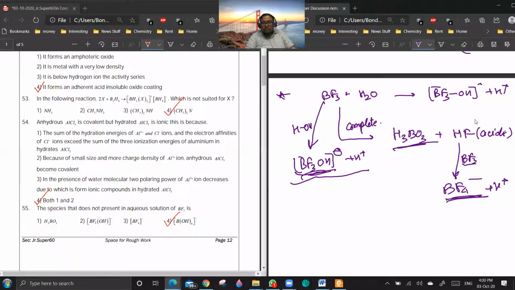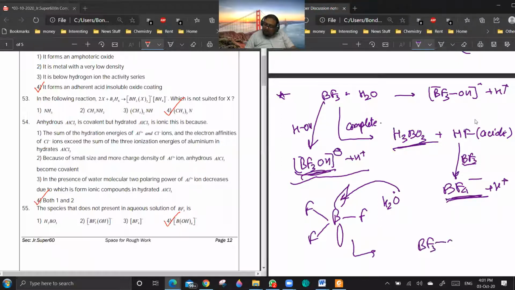Sir, should we write all these reactions? Yes, you have to explore all the possibilities. It is not a single reaction; it is considering multiple steps. One is complete hydrolysis and the other is partial hydrolysis. You see, BF3 has a vacant orbital, so it will form BF3OH2.